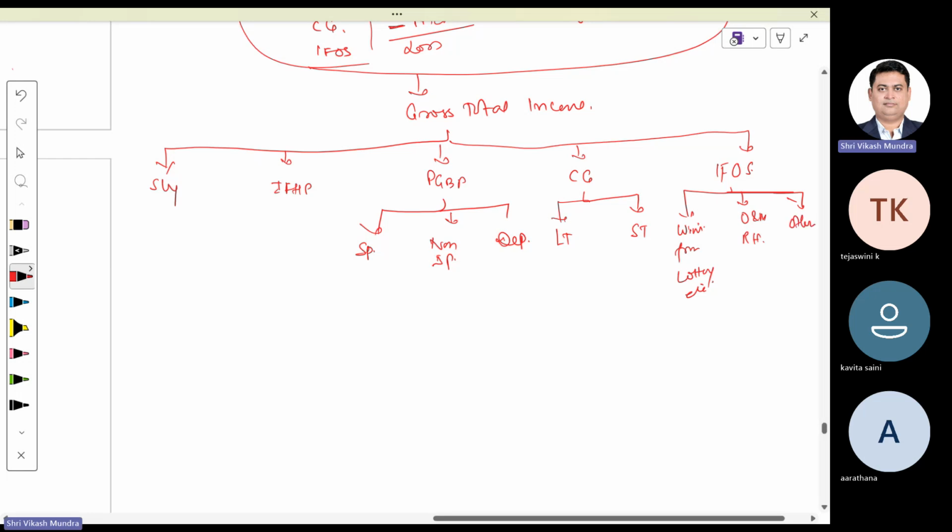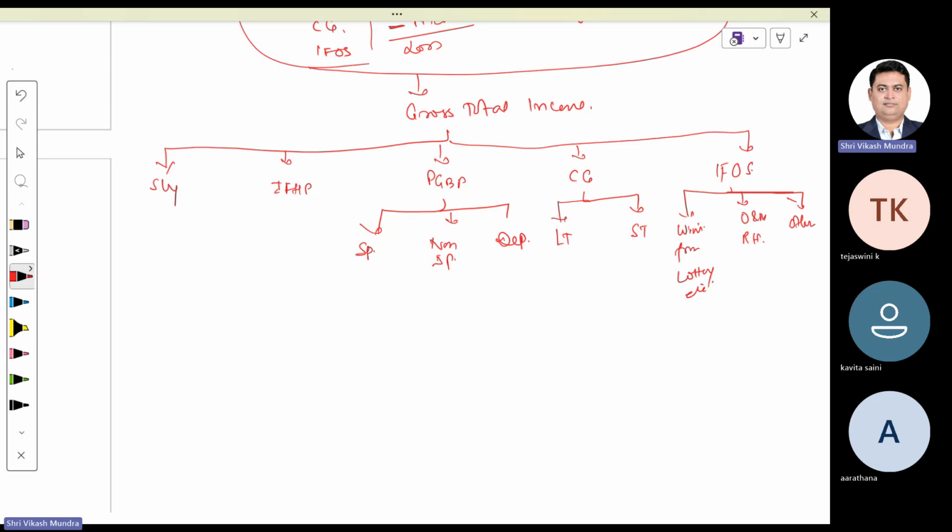Salary and house property may have any number of children, but they are not recognizable. We are not discussing this. What are the relationships in this family tree? Try to understand this family drama. You will learn the set off and carry forward provisions. We have one person called gross total income.